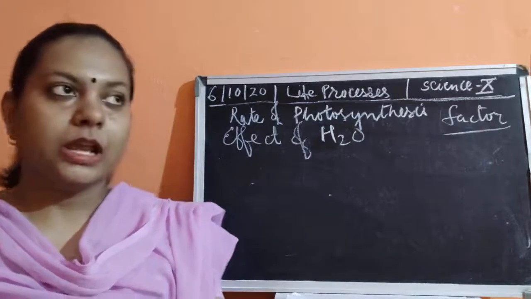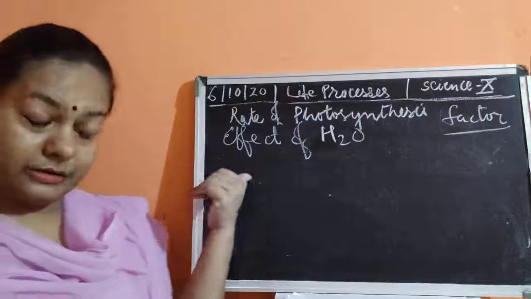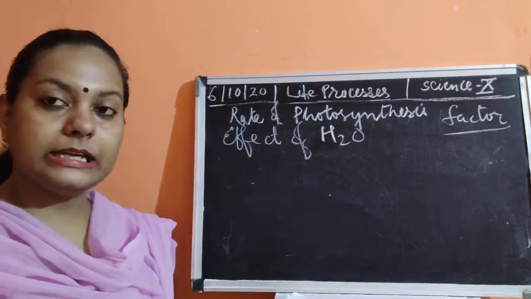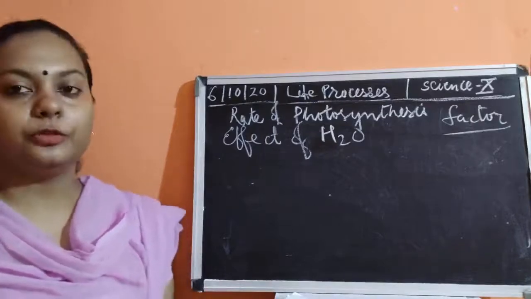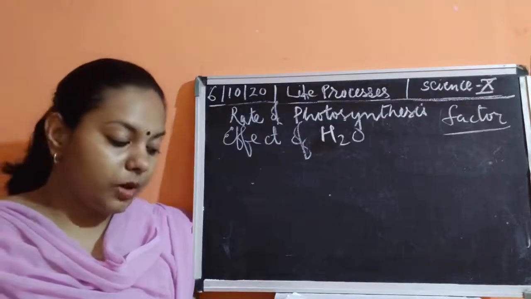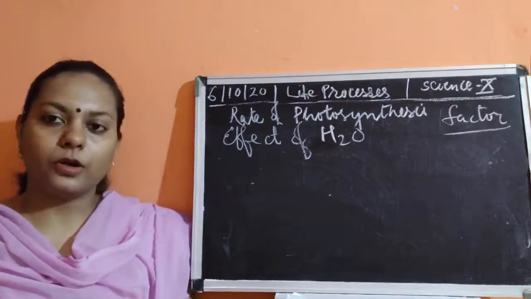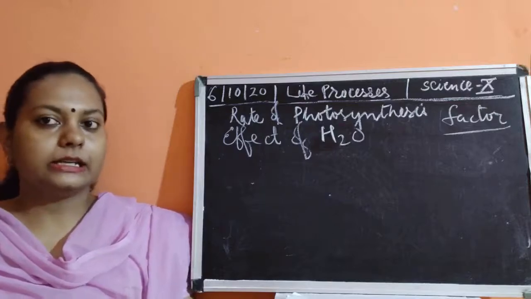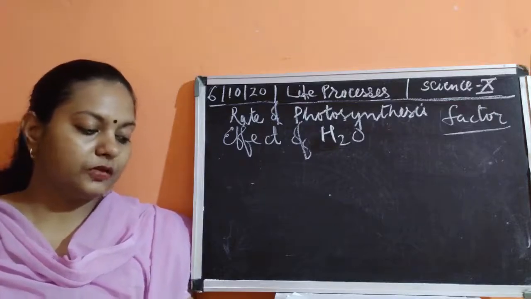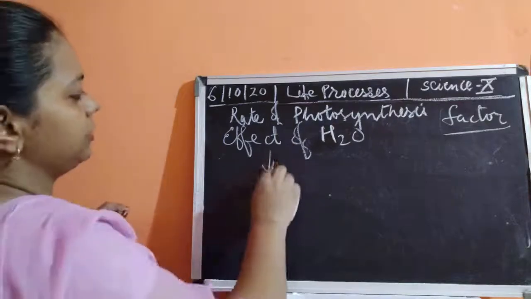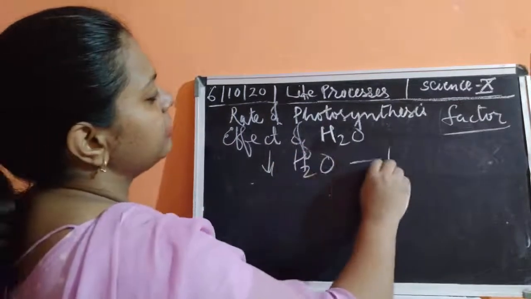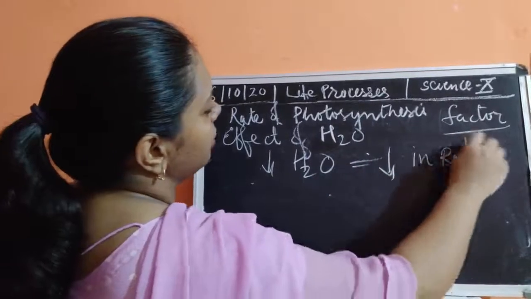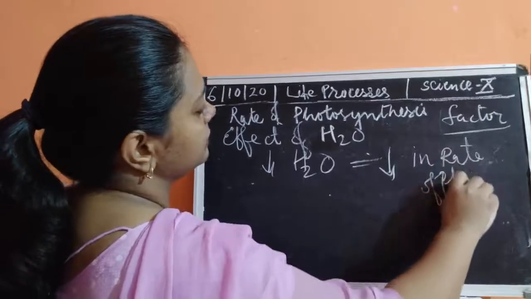में हेल्प करता है. Similarly, here if the amount of water is increased, then what would happen? If the amount of water is increased, it is not going to be much affected. And if the water is decreased, we all know that plants require water, and if water gets reduced, then the rate of photosynthesis also comes down. If water is less, then it causes a decrease in the rate of photosynthesis.